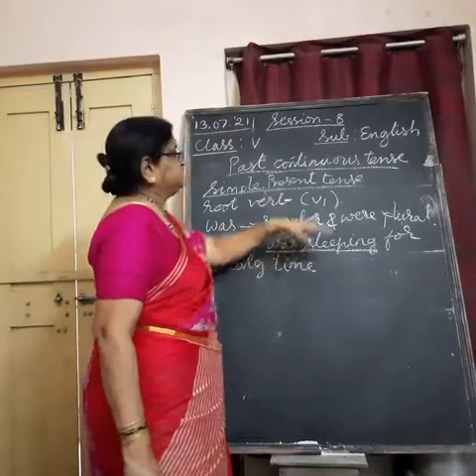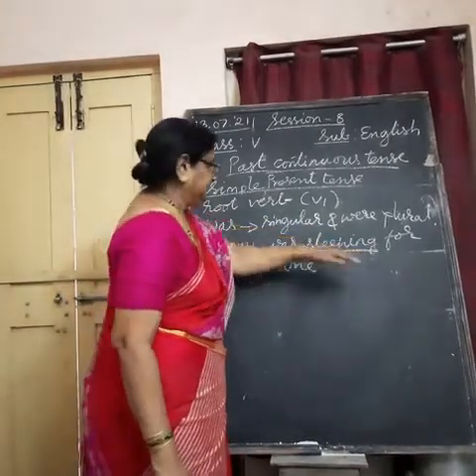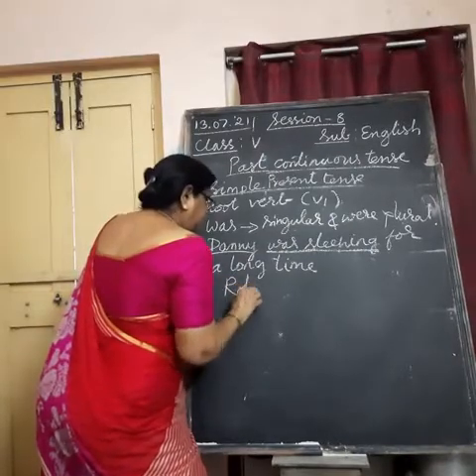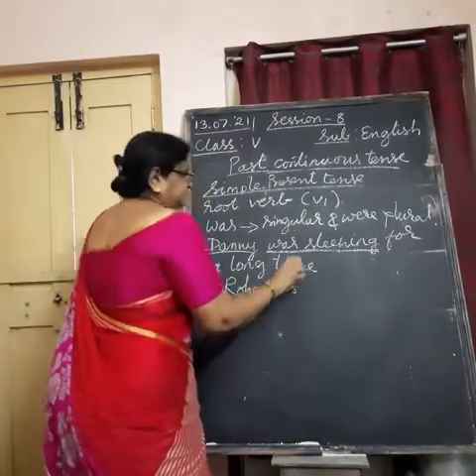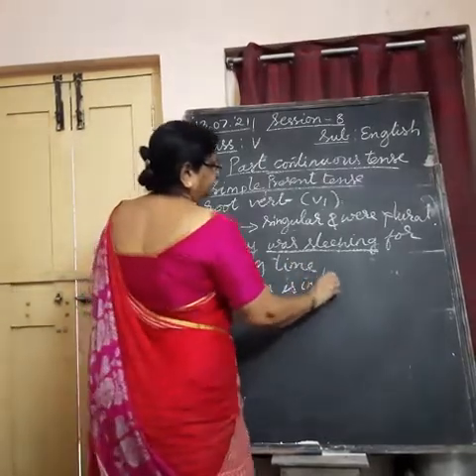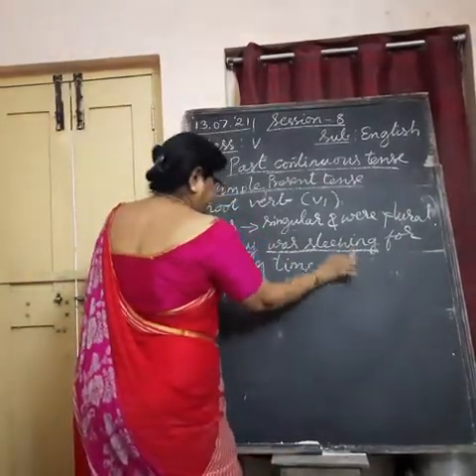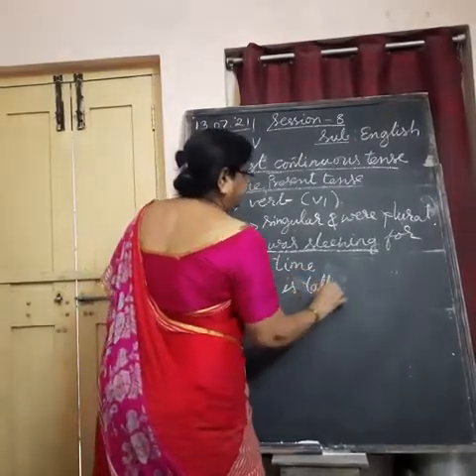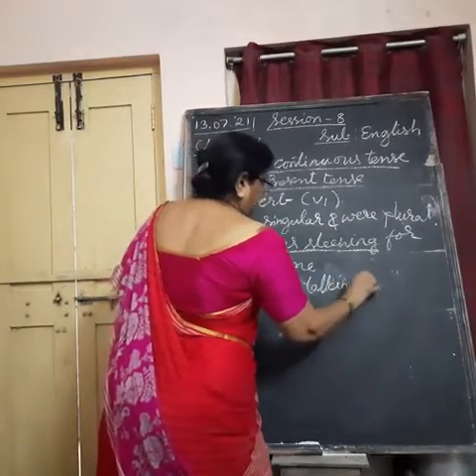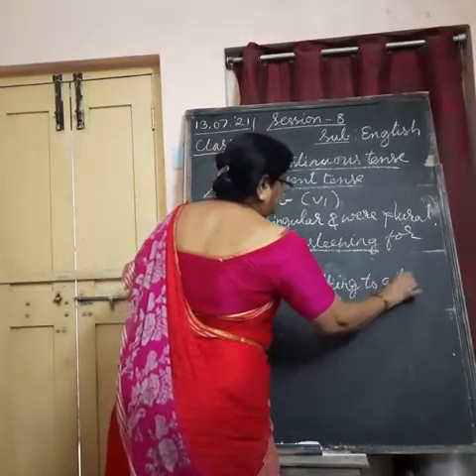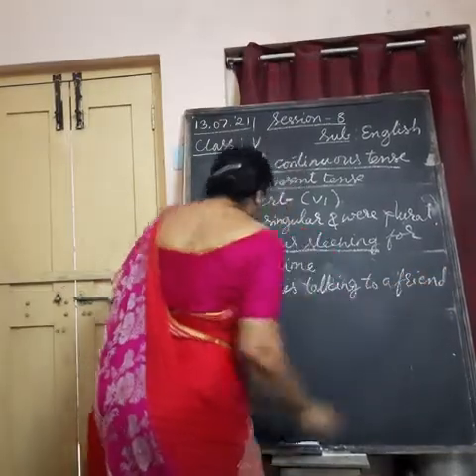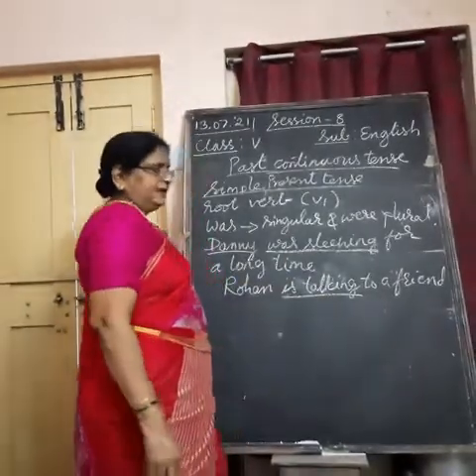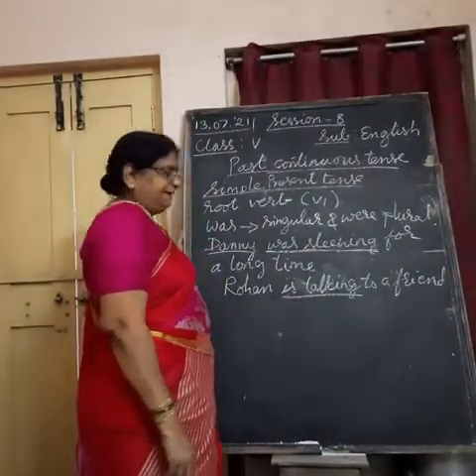Then I added the ing form, sleeping. Rohan is talking to his friend. Here Rohan is a single boy's name, so he is talking. That boy is telling a lie, like that.